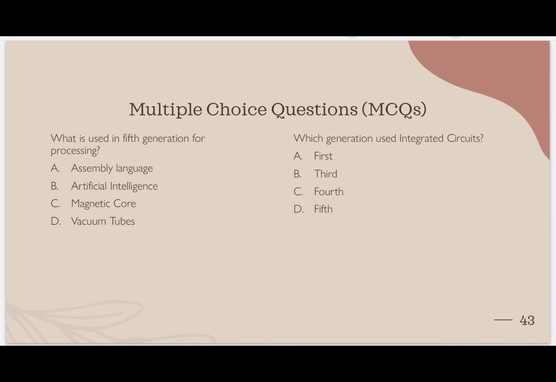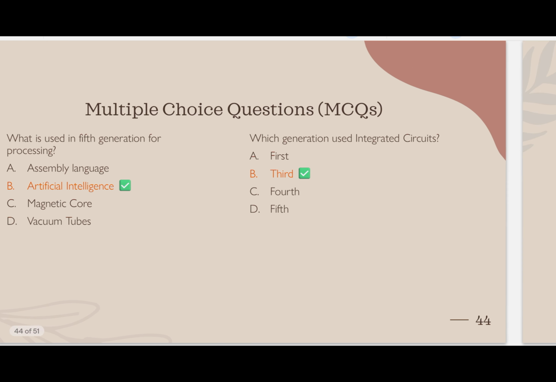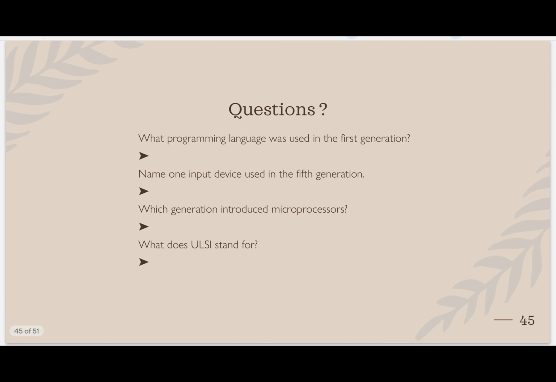What is used in the fifth generation of processing? Artificial intelligence, AI. Which generation uses integrated circuit? First uses vacuum tube, second uses transistor, and third uses integrated circuit. Correct? Now question: what programming language was used in the first generation? We can say machine language, otherwise binary language. Correct?